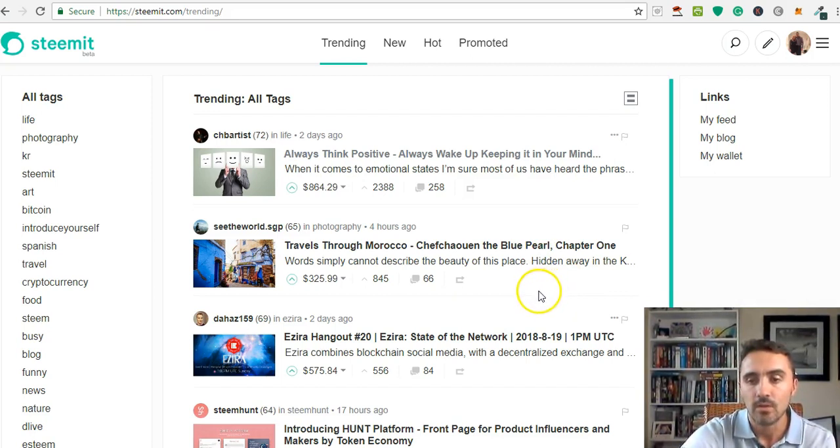You can also earn what they call a curator reward. So let me just give you an example. So this one here, travel through Morocco. You can go into the article and read it, but for the sake of this, I'm just going to do this here. So where it says upvote here, I'm going to click on upvote.